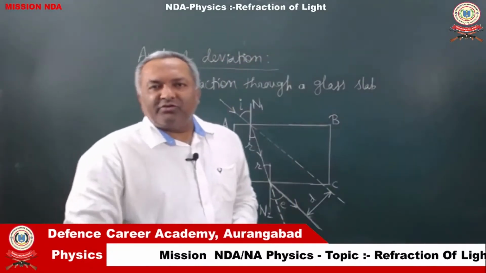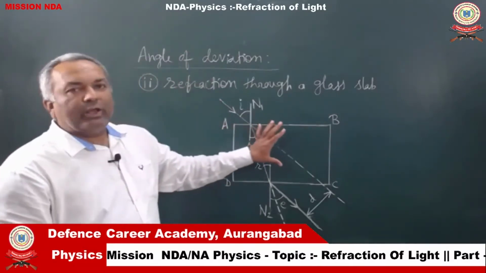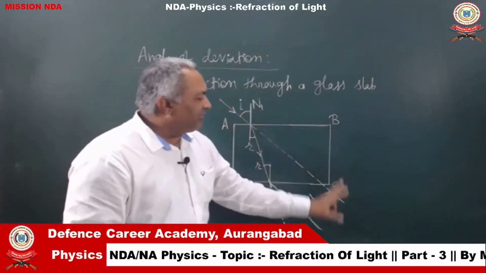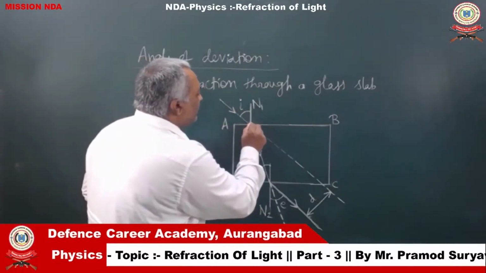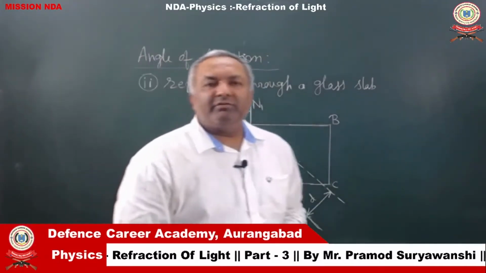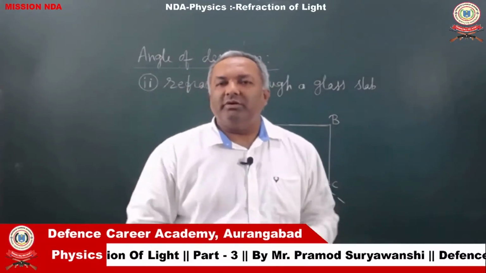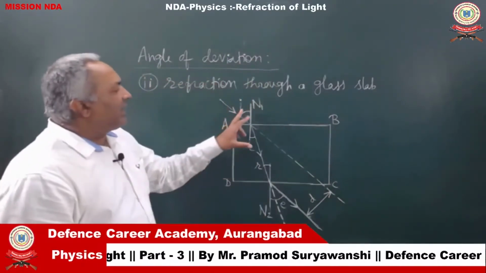Now, consider the refraction that occurs through a rectangular glass slab ABCD. First, an incident ray is touching the surface AB. So, it is incident on surface AB. i is the angle of incidence.